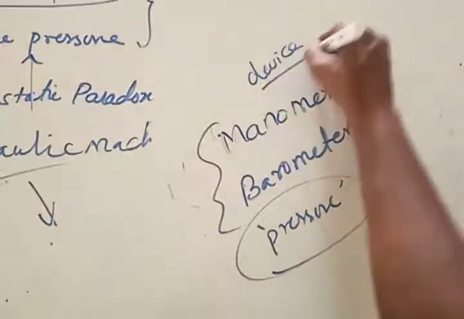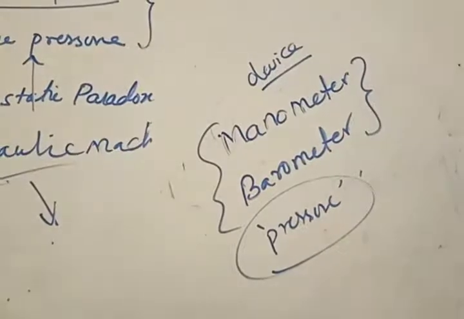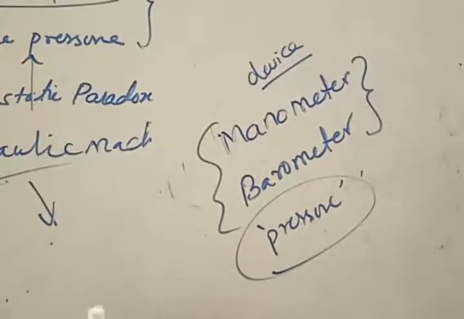What do you mean by a device? A device is a developed thing of physics. Something like a thermometer is a device, right? Screw gauge is a device.